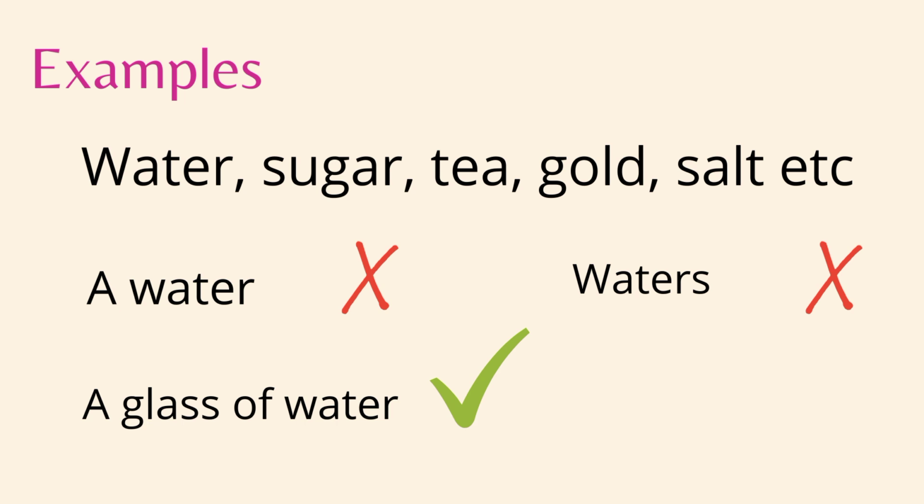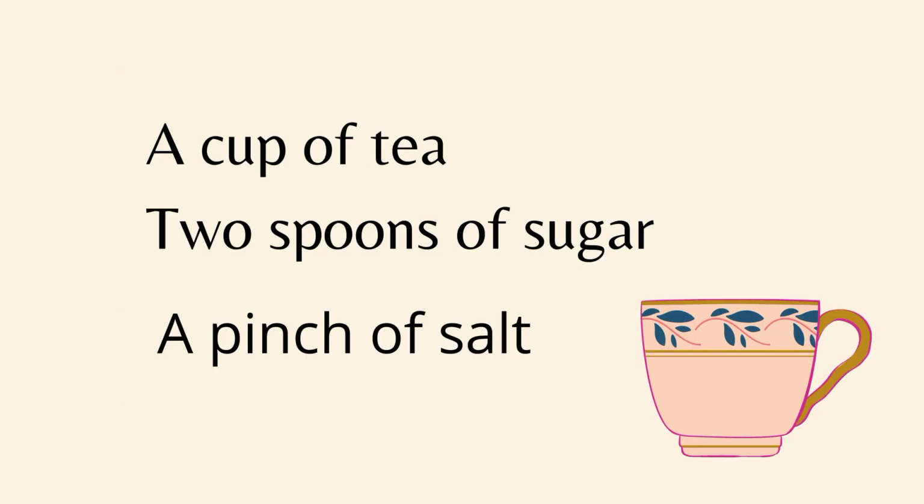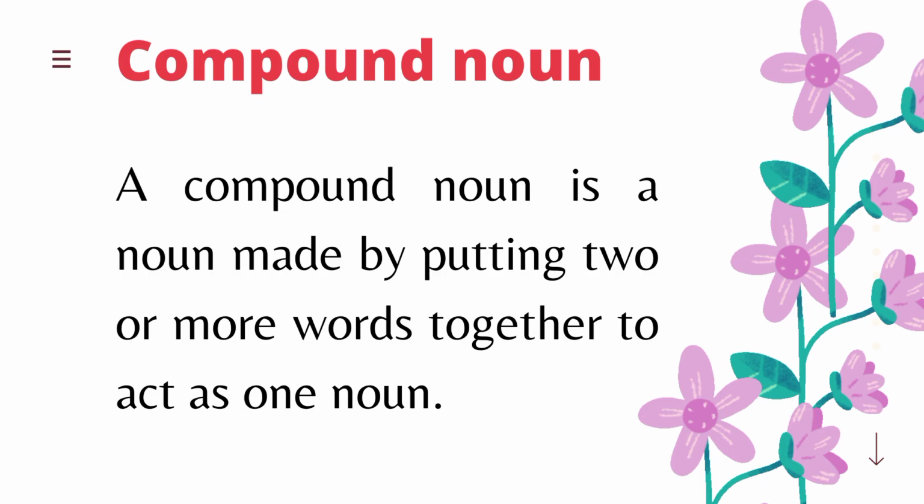We cannot count all these things. We cannot count water as a whole. So, we must not say a water or waters. Instead, we need to use measure words to quantify these nouns. So, say instead a glass of water, a cup of tea, 2 spoons of sugar, a pinch of salt.